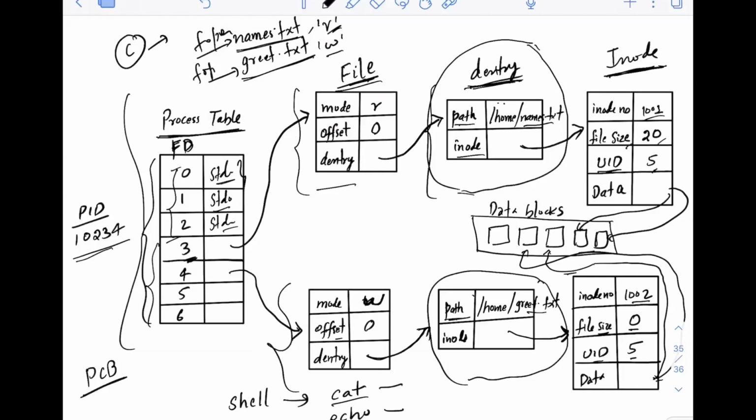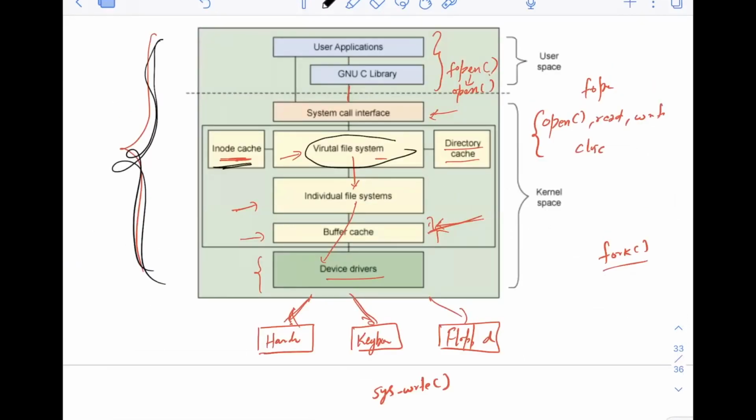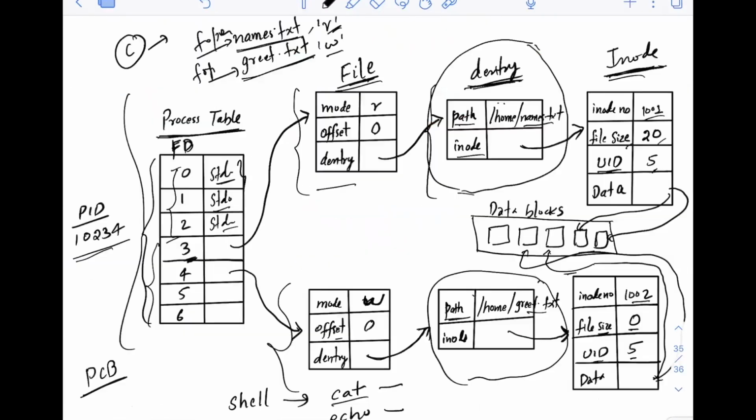For the inode also, you see here, there is an inode cache. If this inode is already there in the main memory, then of course the kernel does not need to go to the disk. But if the inode of this file names.txt is not there in the main memory, then the kernel has to first go to disk, fetch the inode, and load it into the main memory. And of course, the data blocks are on the disk or maybe cached.